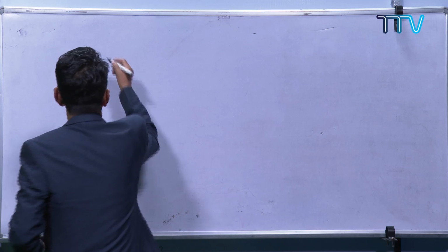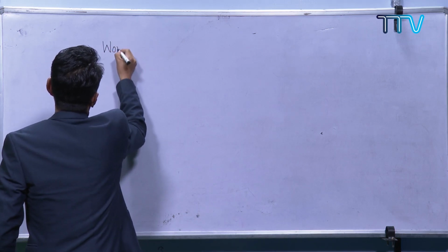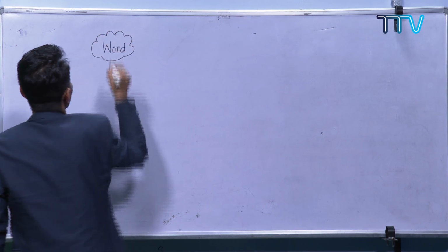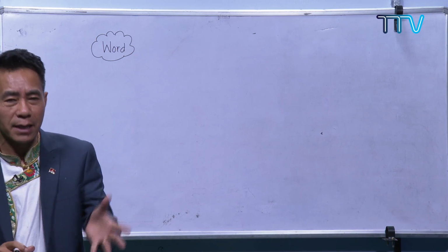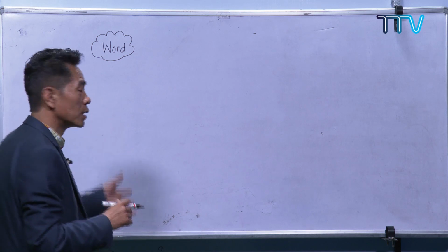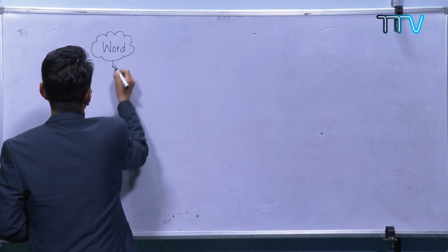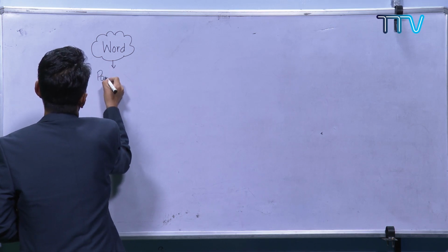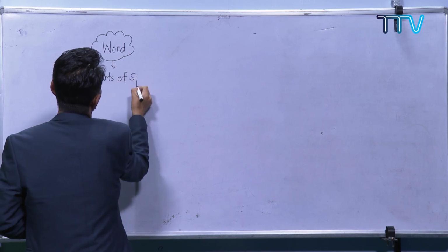In the first week, we talked about words. We started not from paragraphs, not from sentences, but from words. In the words, basically, we learned about the parts of speech.